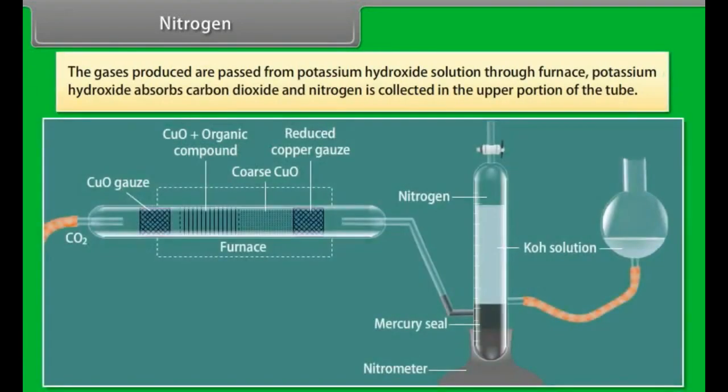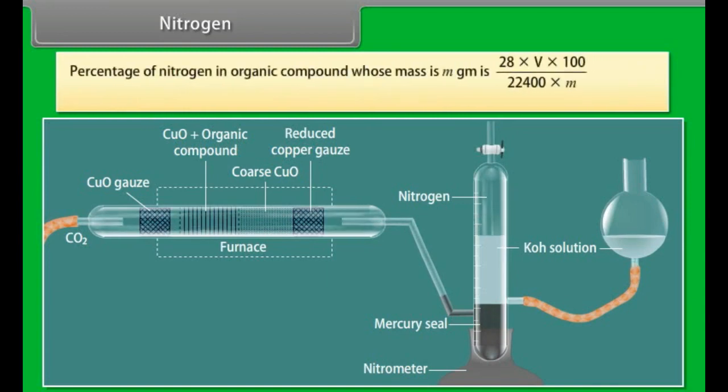The gases produced are passed through potassium hydroxide solution in a furnace. Potassium hydroxide absorbs carbon dioxide and nitrogen is collected in the upper portion of the tube. Percentage of nitrogen in an organic compound whose mass is m gm is 28 × V × 100 / (22,400 × m), where V is the volume of nitrogen at STP.